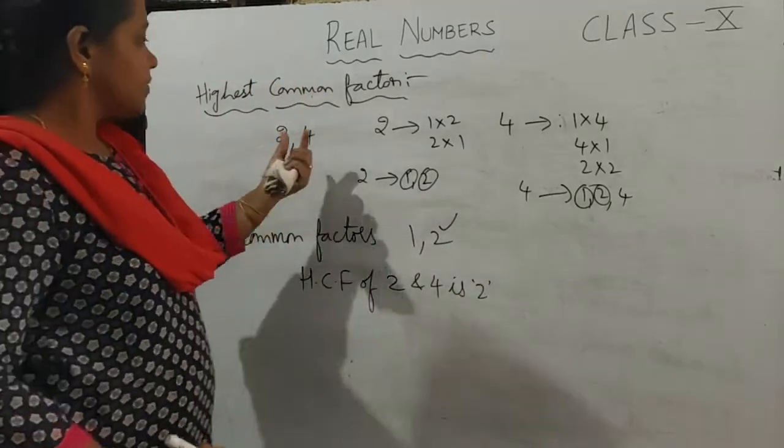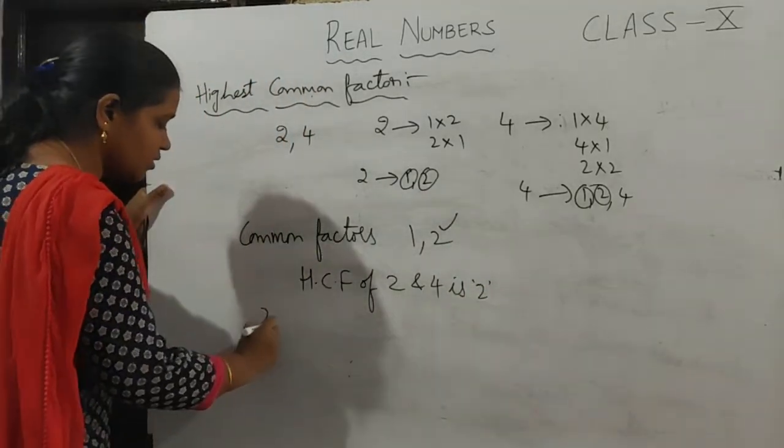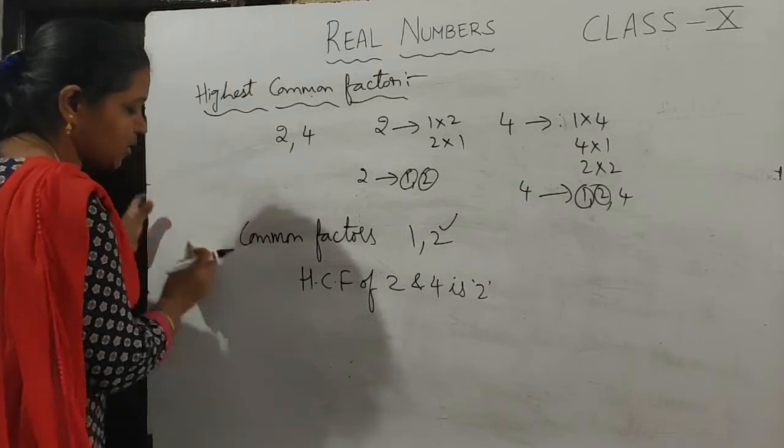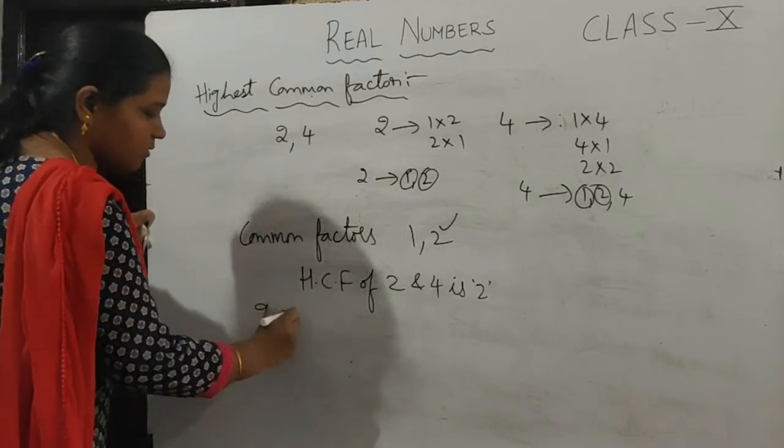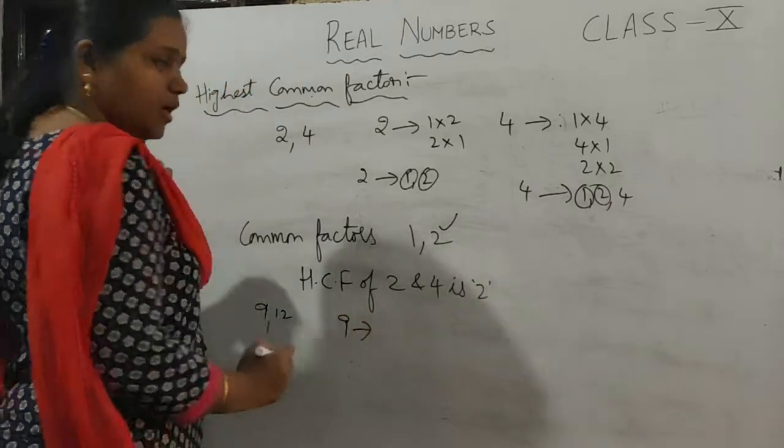So similarly, we can find the highest common factors for, suppose say, 9 and 12. 9 and 12. What are the factors of 9? 1 into 9.